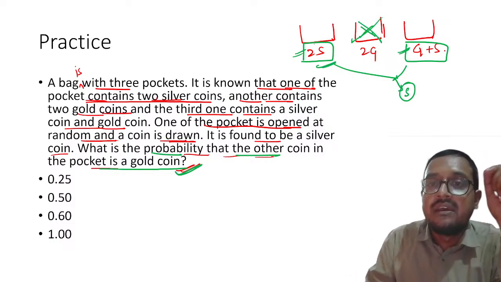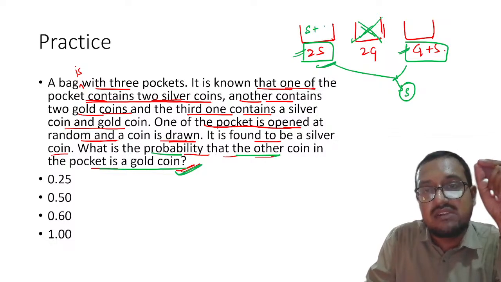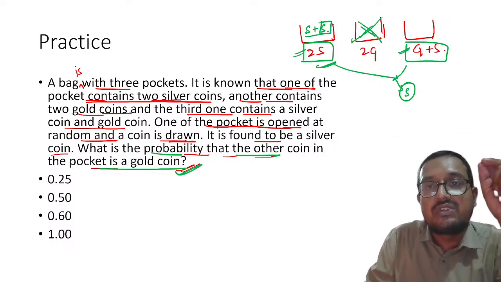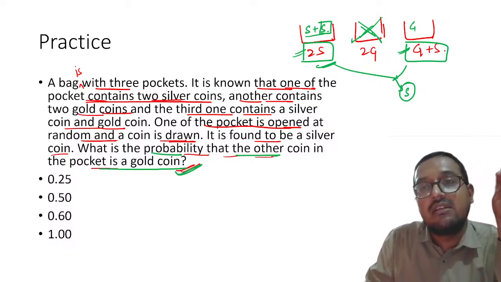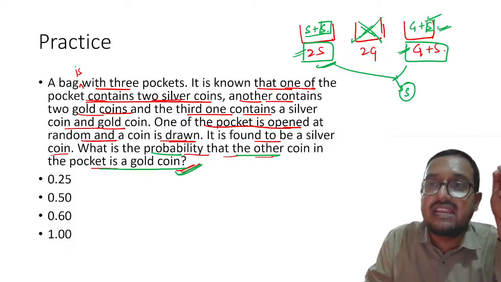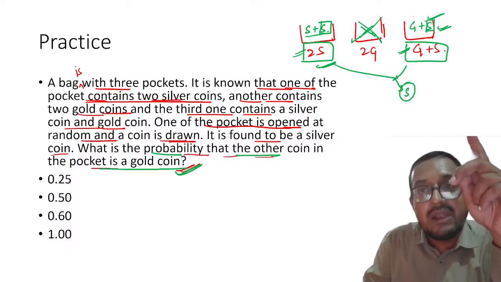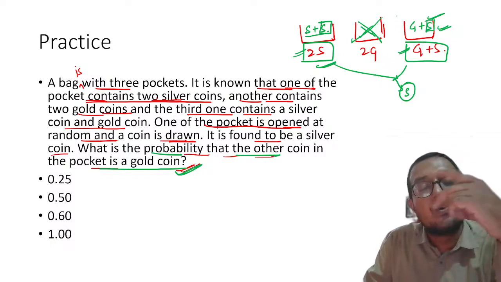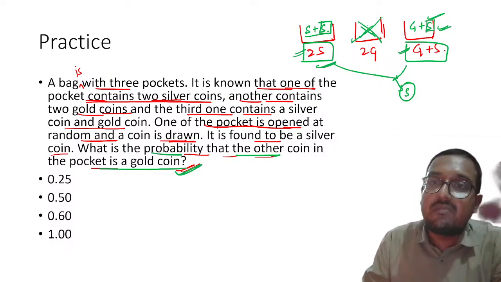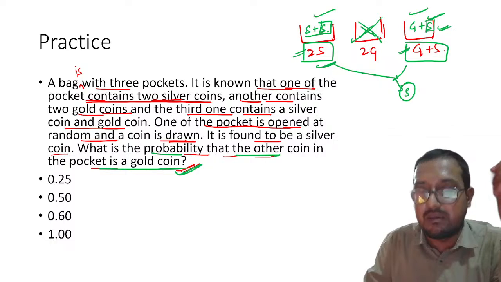Now what is remaining? If you pick this bag, here silver plus silver is there, out of which one silver has been withdrawn. Here it is gold plus silver. So if this is the case, this silver has been withdrawn. So my dear students, out of 2 you have to pick one, and you know that both are equally likely to be picked, right?